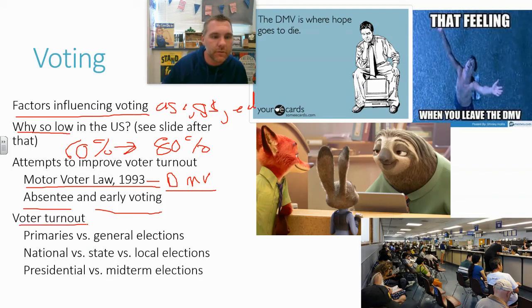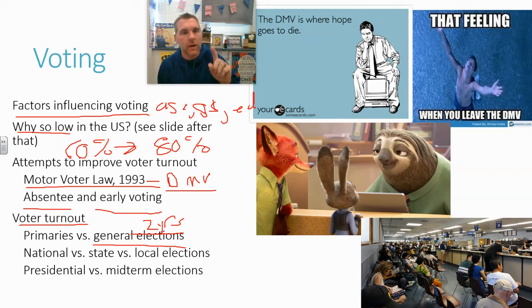A couple of things, voter turnout. I want you to know for voter turnout, usually there's going to be a higher turnout in a general election. Now, a general election is an election that happens every 2 years. We have a national election, a general election every 2 years. Every 4 years, it's a presidential election. But remember, for the House of Representatives, they have a 2-year term. So every 2 years, we have a general election.